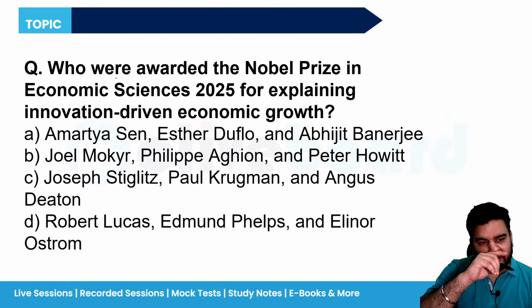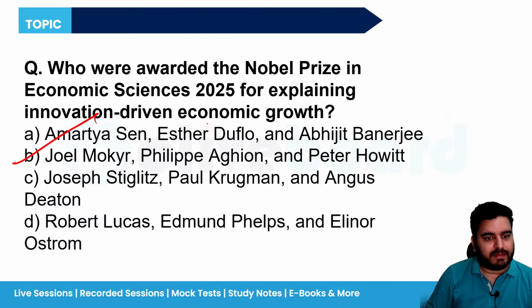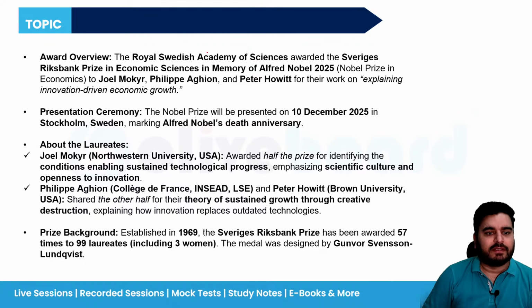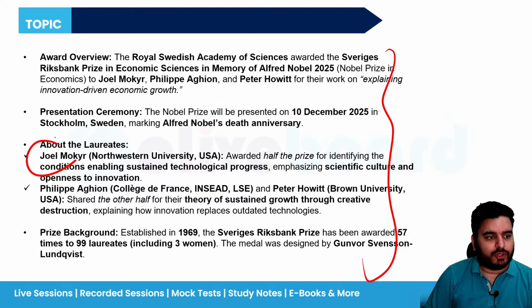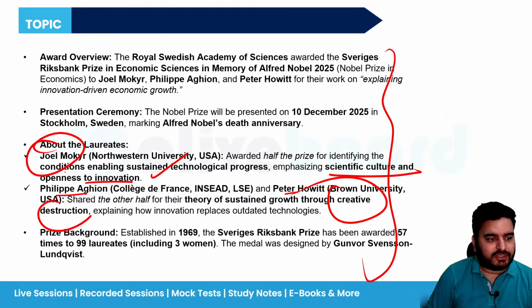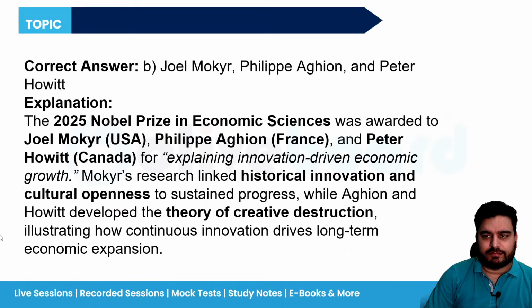So the Nobel Prize in Economic Sciences was won by Mr. Joel Mokyr, Philippe, and Peter. Okay, the same thing is written here. You can remember Joel Mokyr for what? For scientific and cultural openness to innovation, and Mr. Philippe Aghion and Peter for what? For creative destruction. Got it? Chalo.